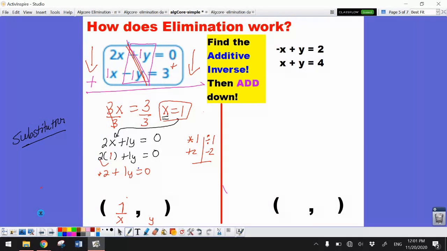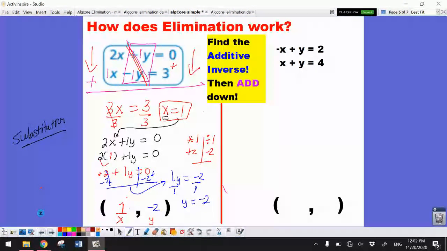So the first thing I'm going to do to start solving is subtract my 2. And this is gone. My 1y drops. 0 plus negative 2 is negative 2. Now, I can divide by 1, but it's not going to change anything. My answer is still negative 2. So my solution, which is an ordered pair, is 1, negative 2.